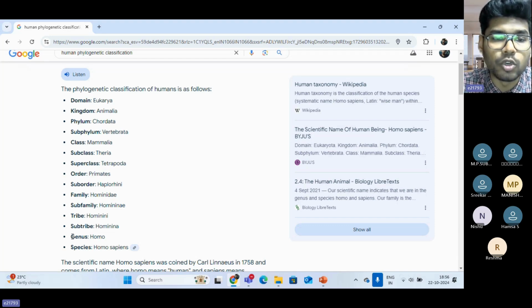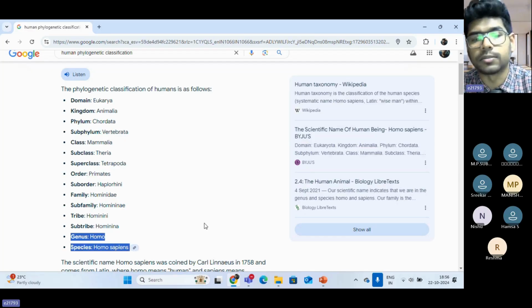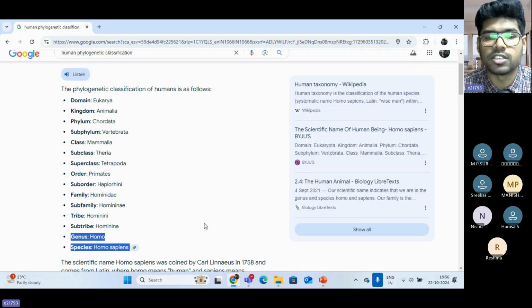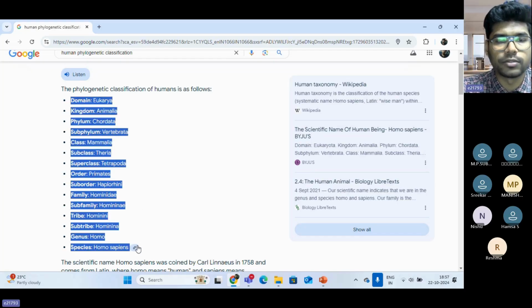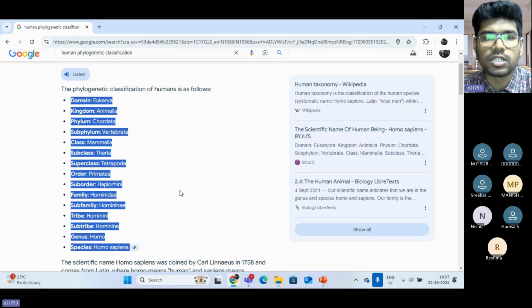Ultimately, we use this to identify the organism. This is the scientific name, the genus as well as the species together: Homo sapiens sapiens. All these have been classified in this fashion, from the larger domain to the smaller individual. So this is the phylogenetic classification.